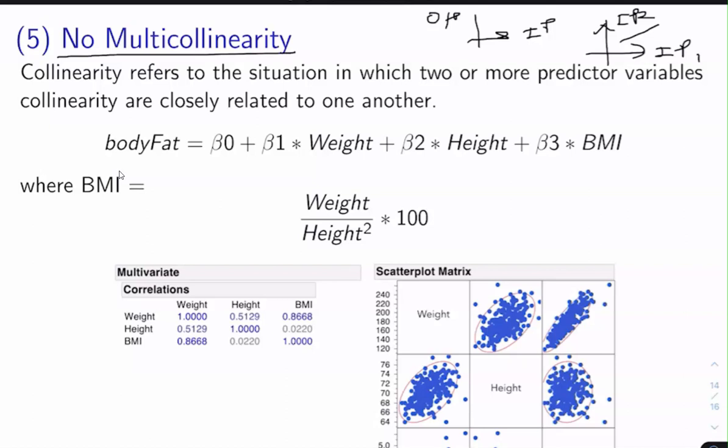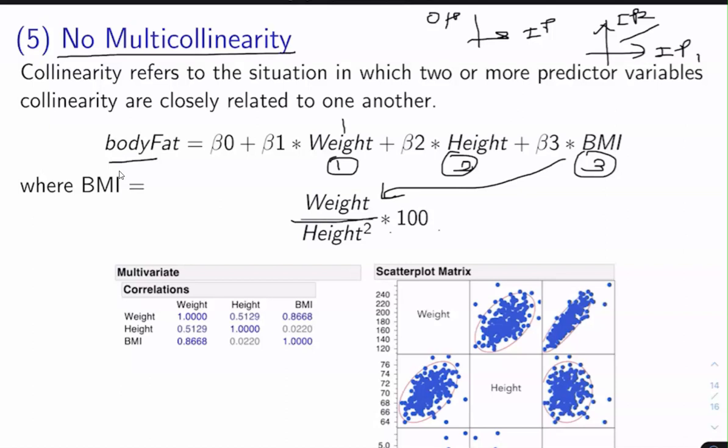Here I am giving one example of predicting body fat from three different parameters: one is the weight, second is height, and third is the body mass index. The body mass index is calculated by this formula: typically the weight divided by the height squared, multiplied by 100.